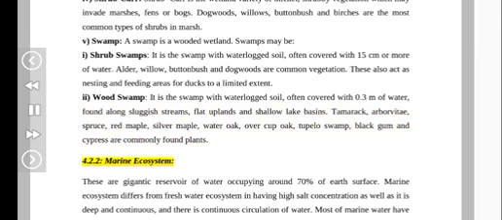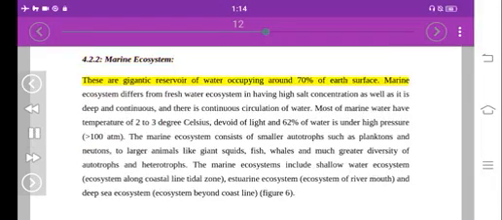Tamarack, arborvitae, spruce, red maple, silver maple, water oak, overcup oak, tupelo swamp, black gum and cypress are commonly found plants. 4.2.2. Marine ecosystem. These are gigantic reservoirs of water occupying around 70% of Earth's surface. Marine ecosystem differs from freshwater ecosystem in having high salt concentration, and it is deep and continuous, and there is continuous circulation of water.